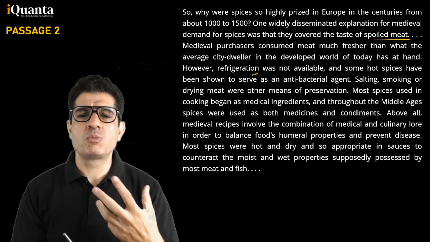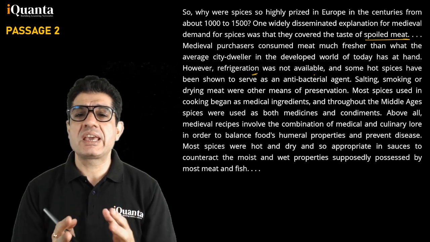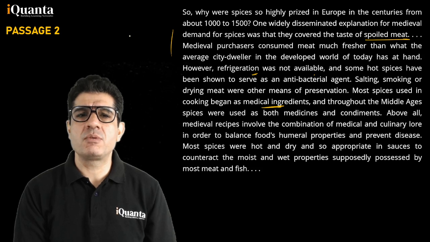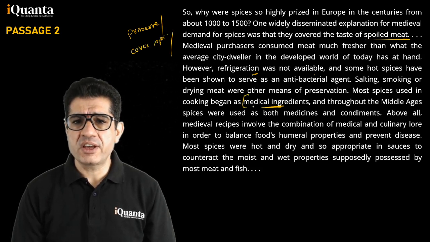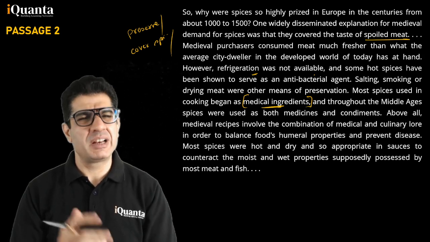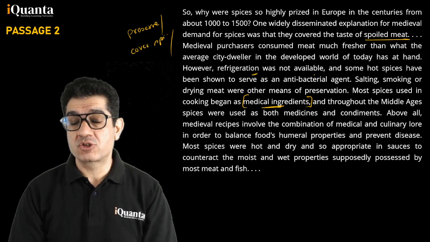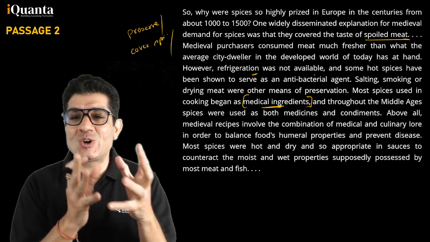So salting, smoking, drying were means of preservation. Most spices used in cooking began as medical ingredients. So you notice, one reason very clearly was they helped preserve the meat or cover the fact that the meat is spoiled. Then the other is they began as medical ingredients, and throughout the Middle Ages, the medieval period, spices were used as both medicines and condiments. So they were not just spicing up your food, they were also medicines.